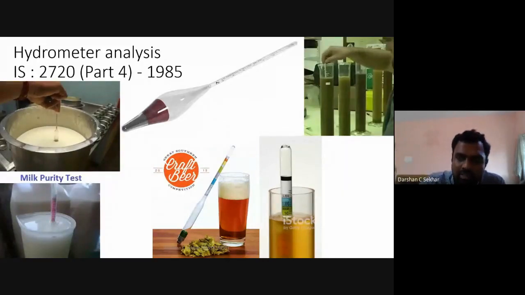So if I place this hydrometer there, it is going to tell the density of that milk. Similarly, in terms of beer crafting also, if I want to place one, you have separate hydrometers. This hydrometer is separate, that hydrometer is separate. Our soil hydrometer is also separate. Why? The readings will be different. But the concept remains the same.